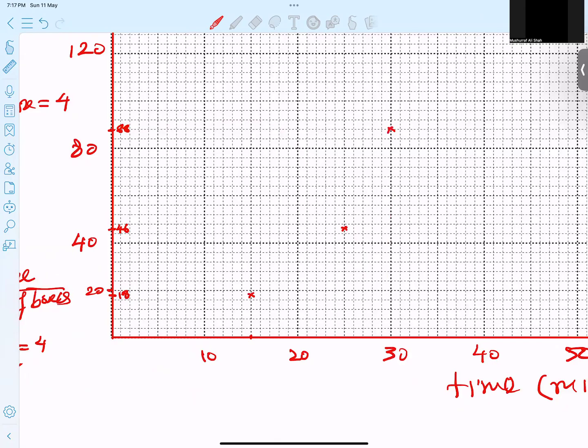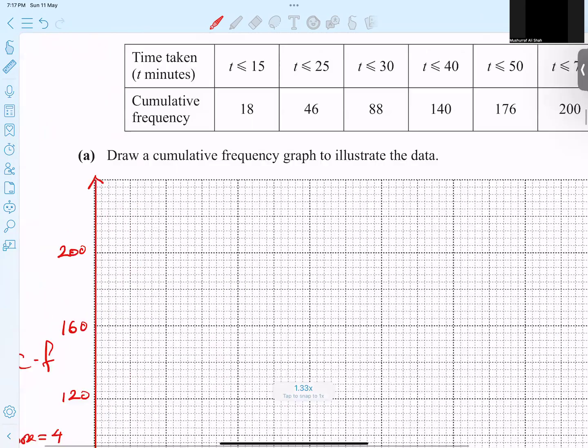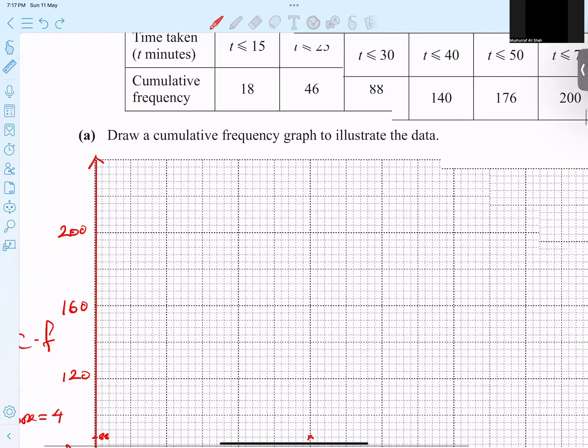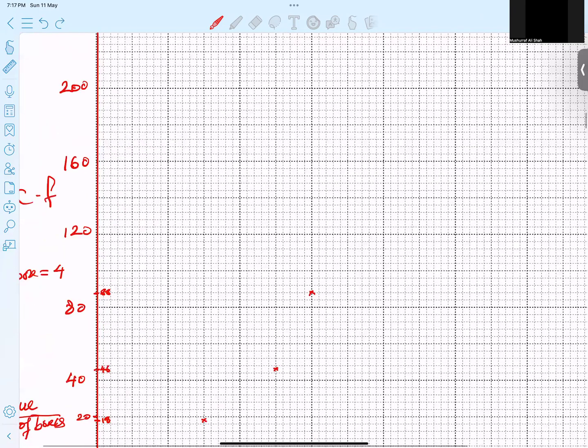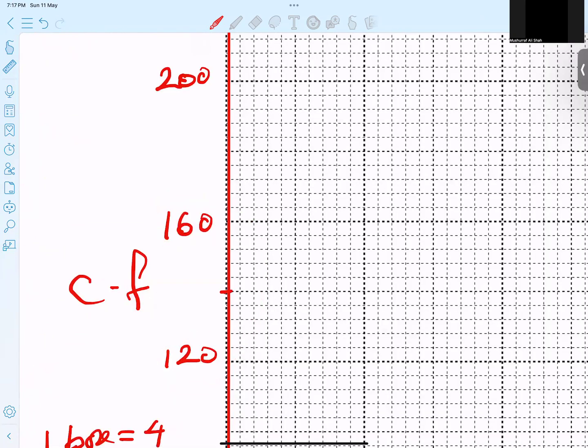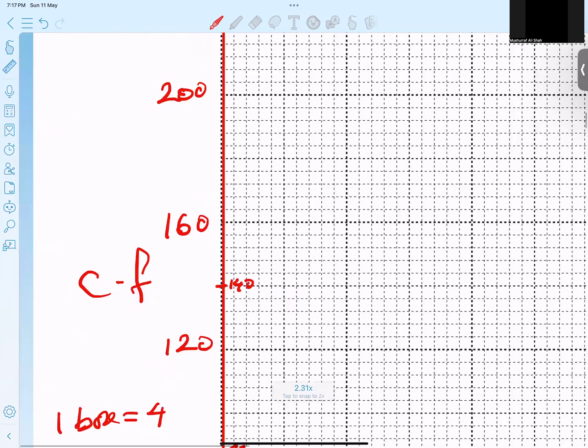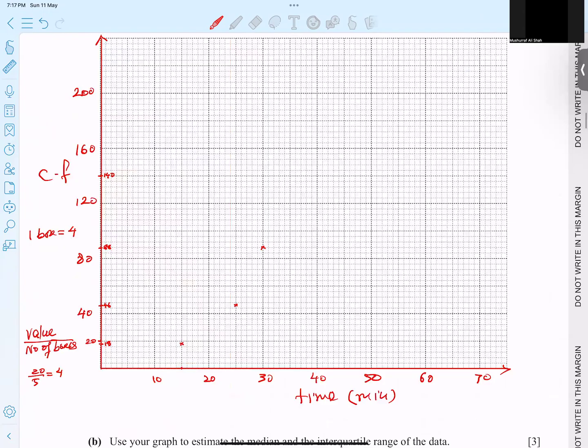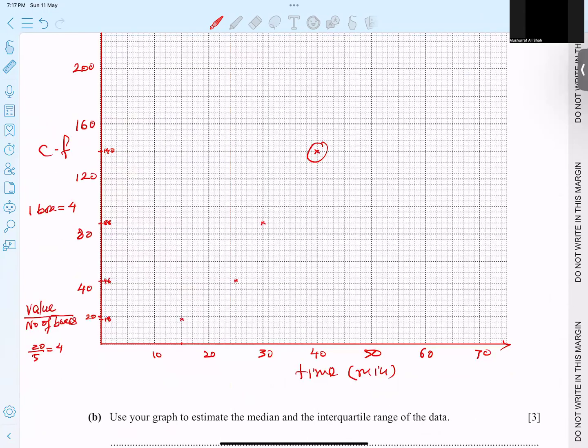Okay, done. Next point is we have to go for 40 and 140. So where is 140? This is 120, 160, so 140 is naturally in the middle. Okay, so 140 and 40. So this point, 40 and 140.